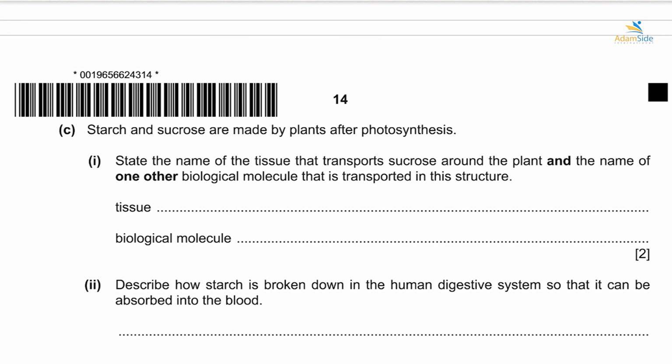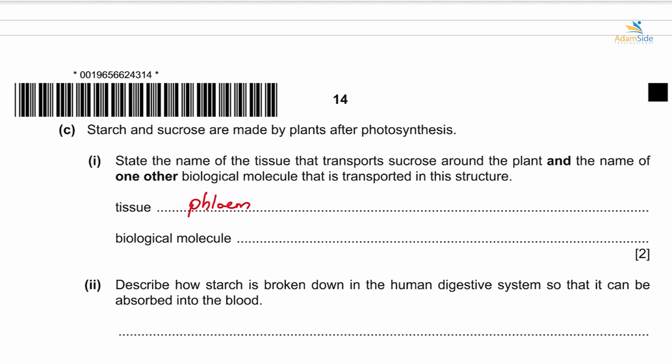We do have xylem tissues, which are specialized in transportation of water and mineral salts. But we also have the phloem tissues, which are specialized in the role of transporting what? Assimilates, such as glucose. Right, so the name of the tissue that is going to transport these assimilates is the phloem.